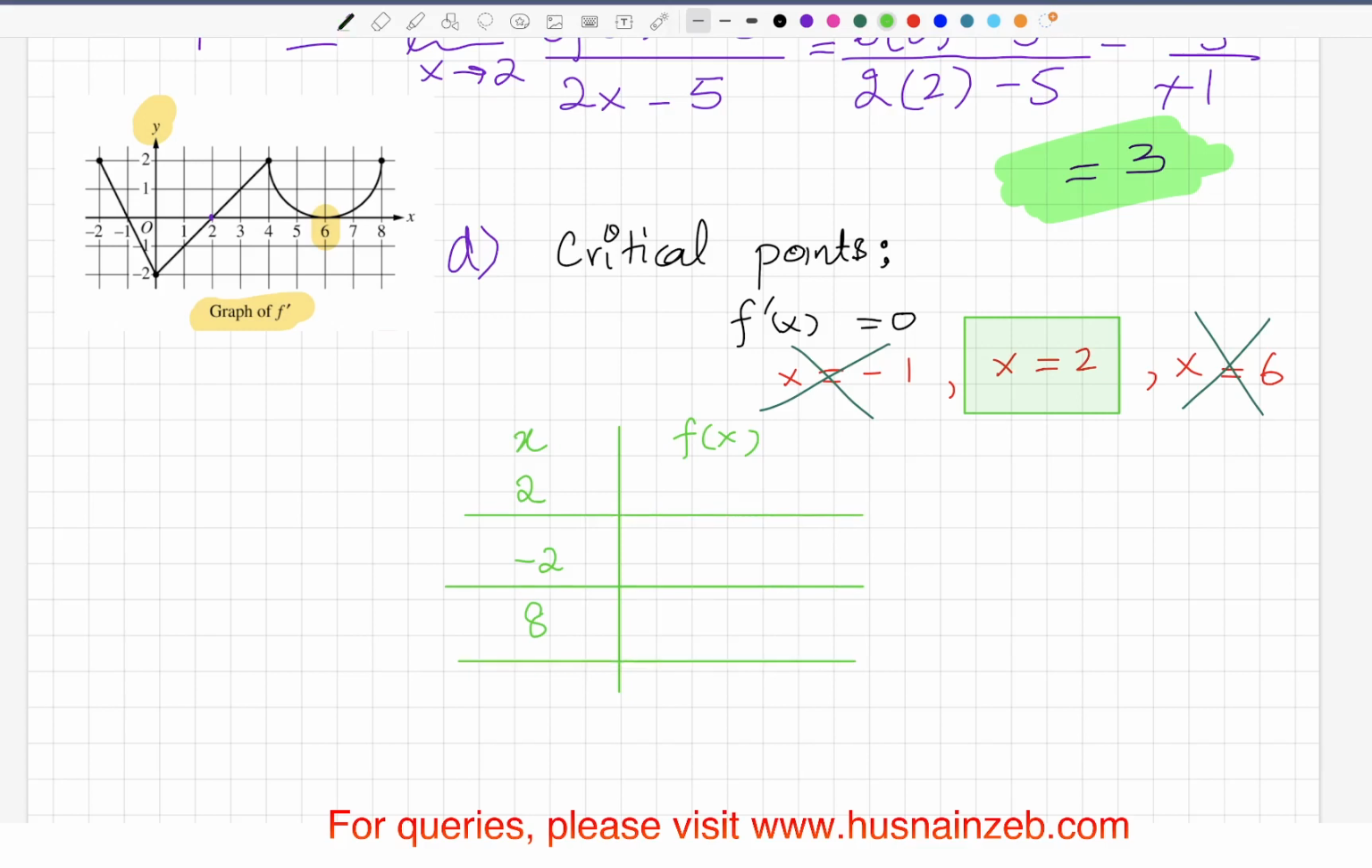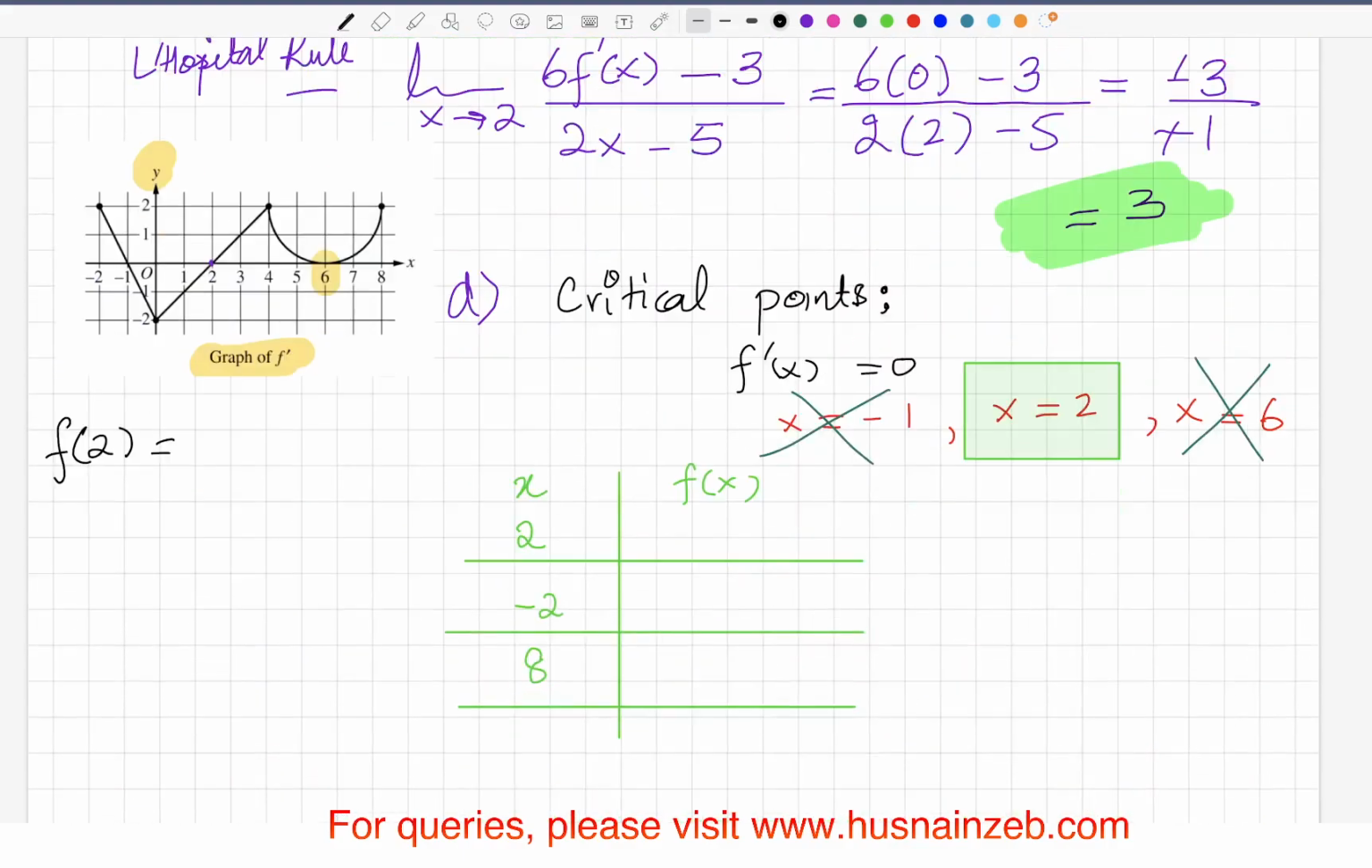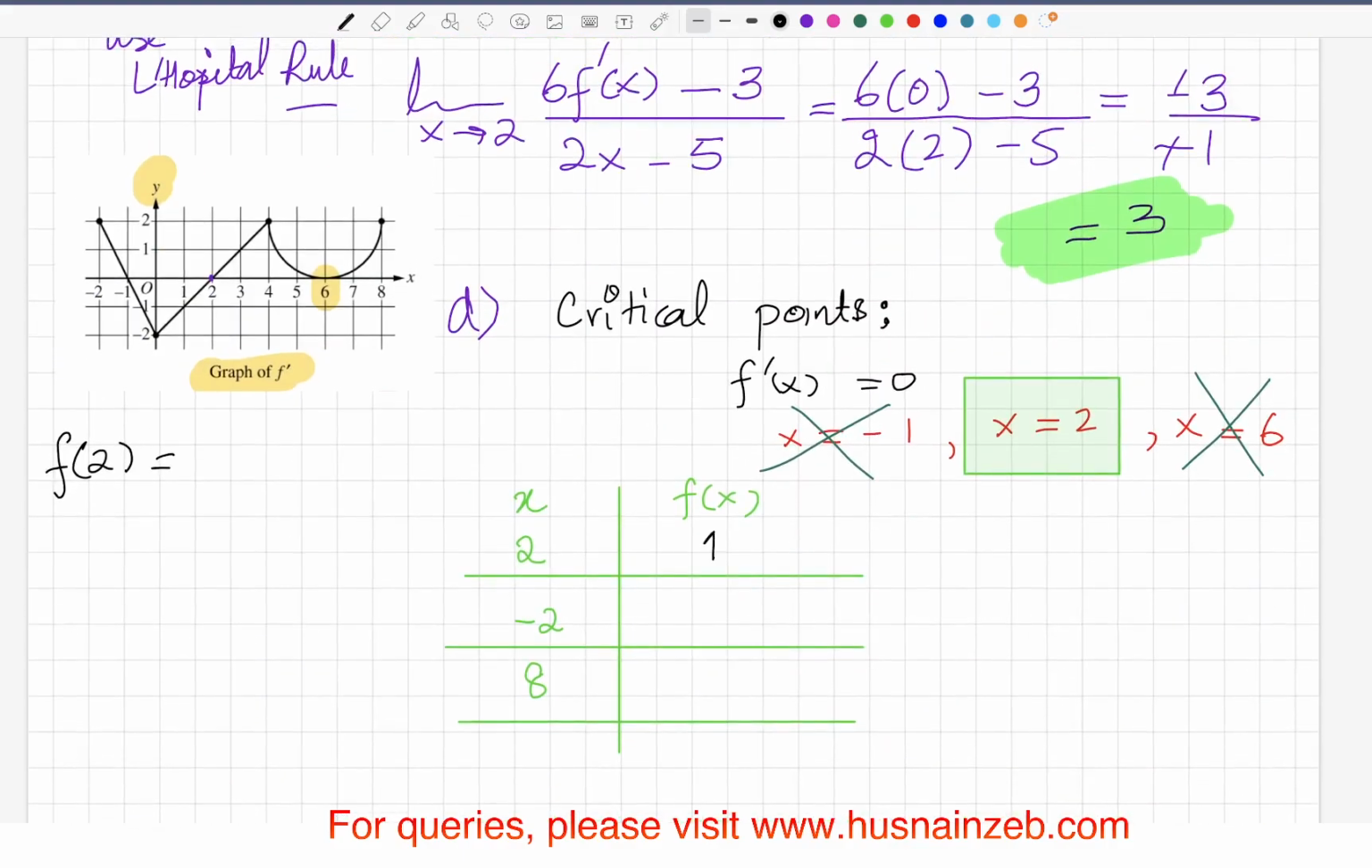Now, if I have to find f of 2, what is f of 2? I believe they have already given us that value. F of 2, yeah. So we have f of 2 is equal to 1. Fine, we got that. Now we want to get the value f of -2.